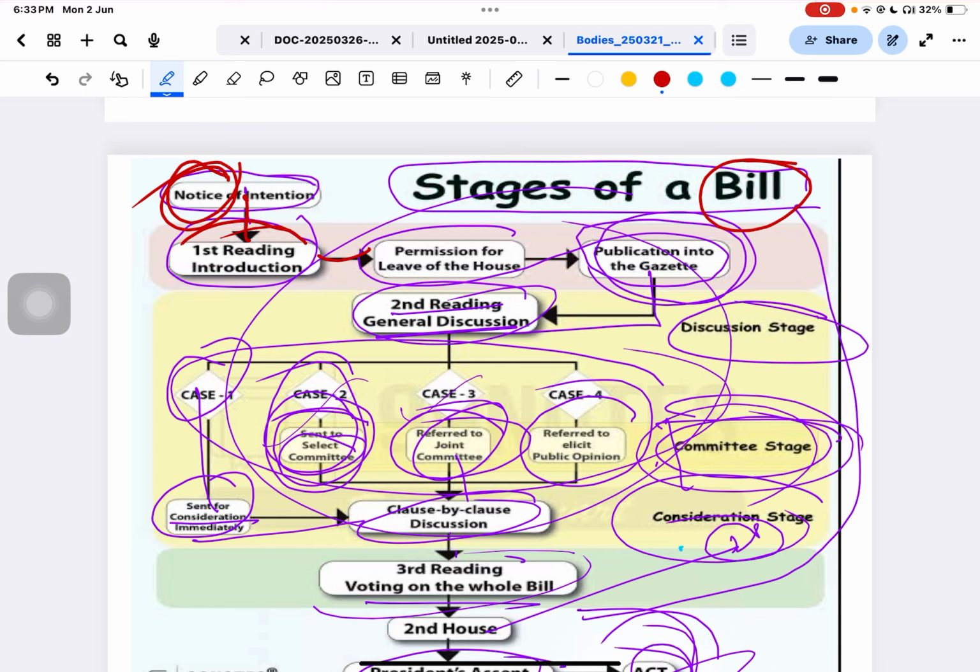And the fourth one is that it is sent for public opinion. Public means the general public, though in India it is not generally followed. These four steps of the second reading are called the committee stage.